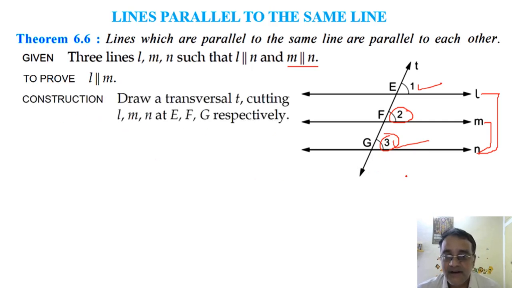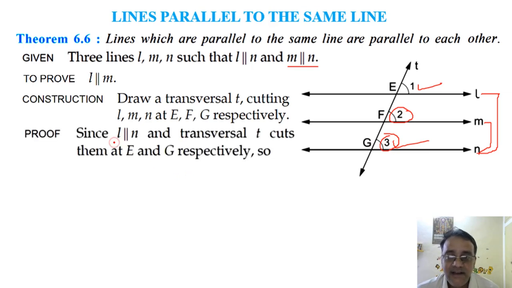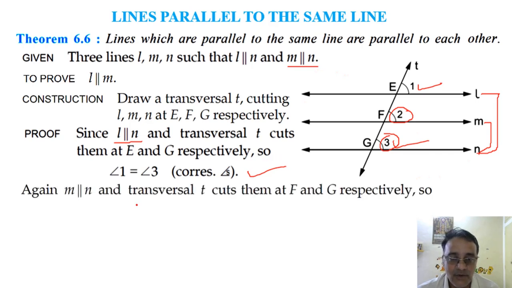So we'll take one by one. First, see, three lines are given and now we are going to draw a transversal, because in the question the transversal is not given, in the statement the transversal is not given. So we have to draw a transversal T cutting L, M, N at points E, F, G respectively. Now L is parallel to N will imply angle 1 is equal to angle 3, that we already discussed. And next, M is parallel to N will imply angle 2 is equal to angle 3.